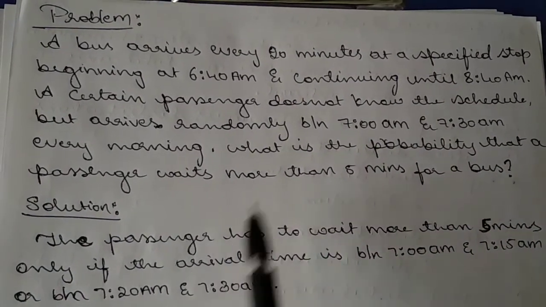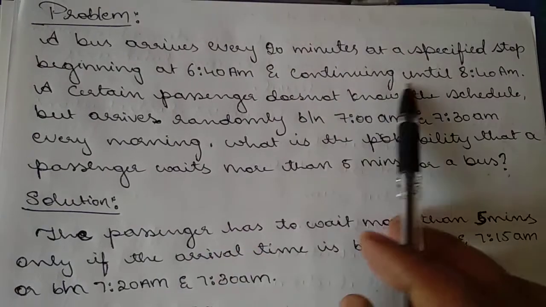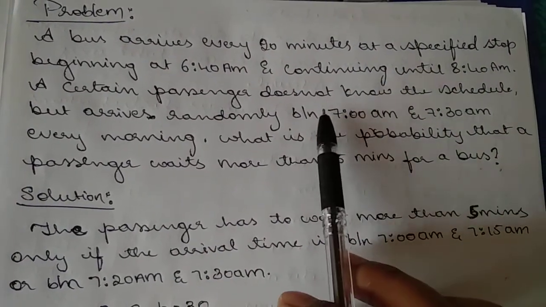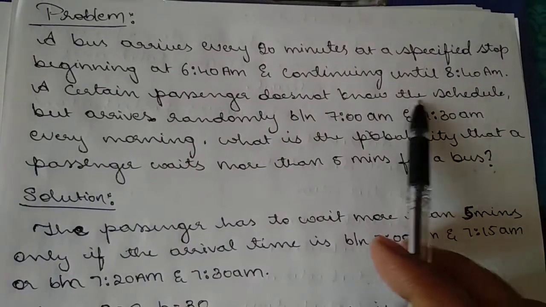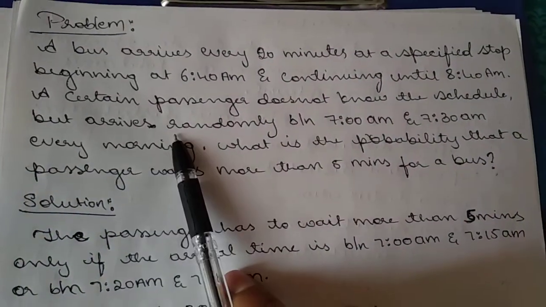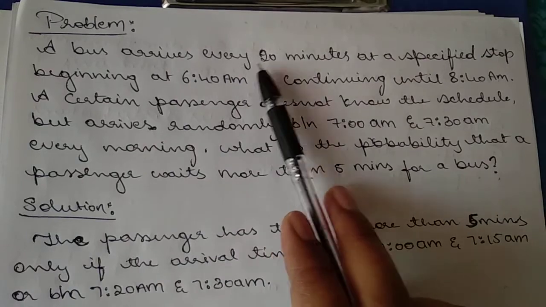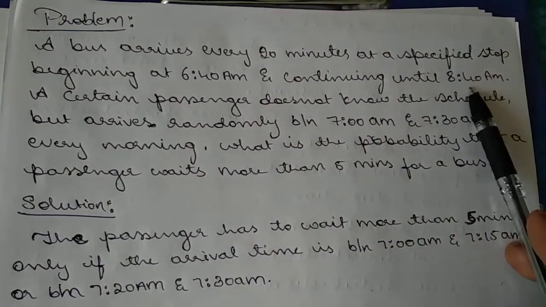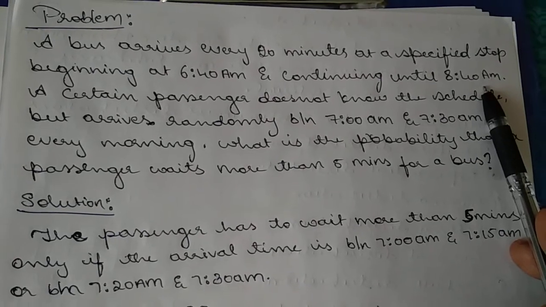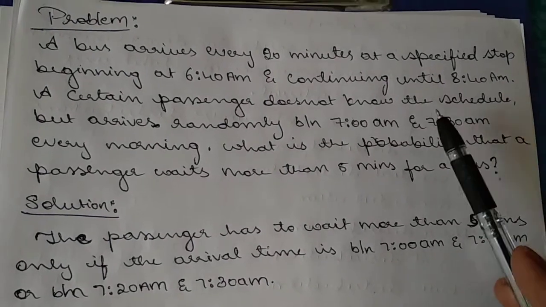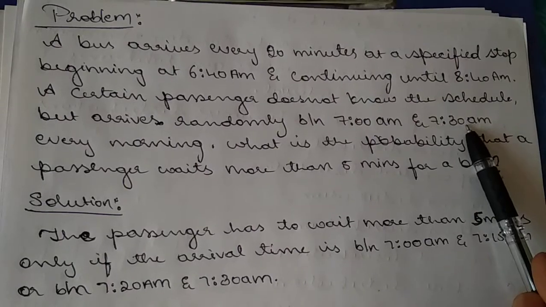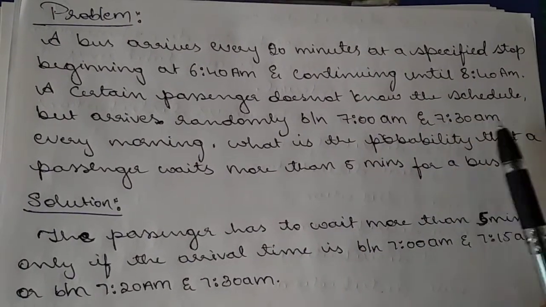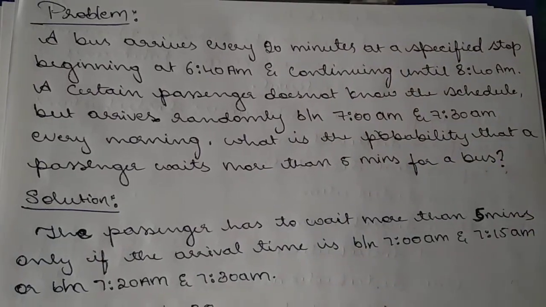See here, daily a bus will arrive from 6:40 am to 8:40 am continuously with a 20 minutes gap. A certain passenger does not know the schedule, is it not? For every 20 minutes a bus will come. The bus will start from 6:40 and it will end at 8:40. But the passenger doesn't know the timings of the bus. But they will arrive in between 7 am and 7:30 am. So you have to find out the probability that the passenger waits more than 5 minutes.